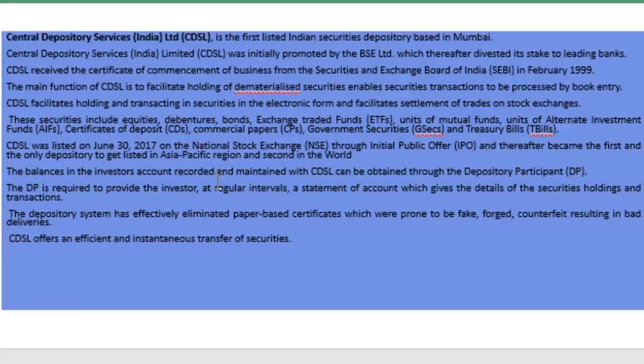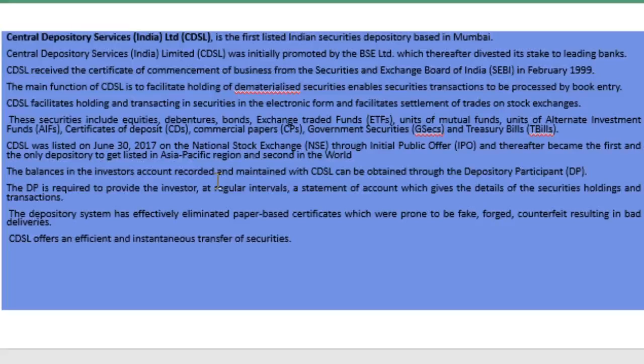Central Depository Services Limited (CDSL) is India's first listed Indian security depository, based in Mumbai. Next, we will discuss the Central Depository Services, that is CDSL India Limited. This is the first listed Indian security depository, which is based in Mumbai. Central Depository Services India Limited was initially promoted by BSE Limited, which thereafter divested its stakes to leading banks.